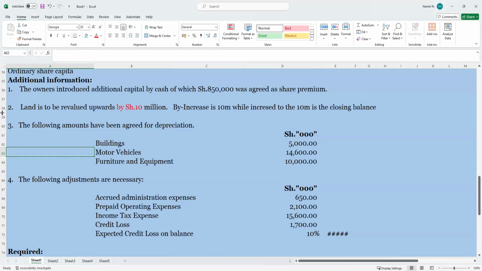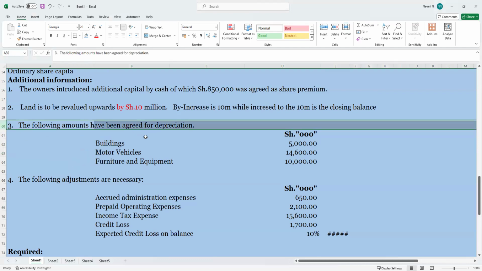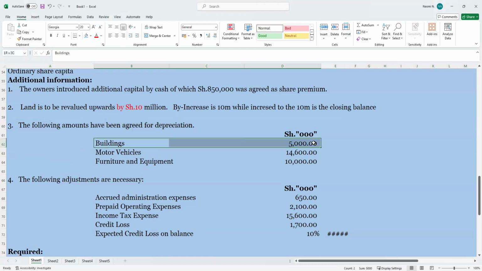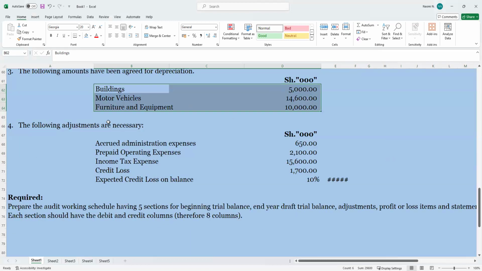Additional number 3, the following amount has been agreed for depreciation. So this is the amount, okay? Building, motor vehicle, furniture, and equipment. The following adjustments are necessary: accrued administration expenses.